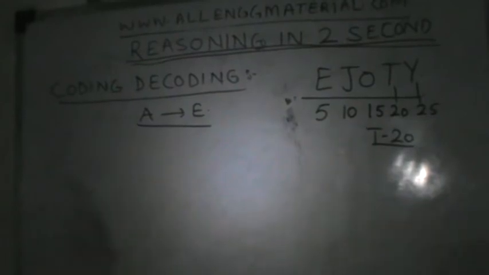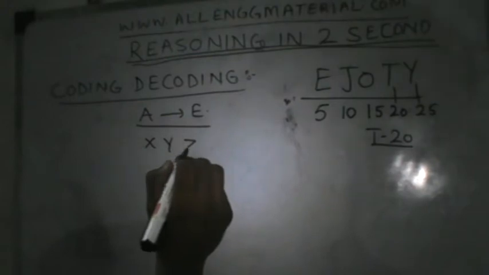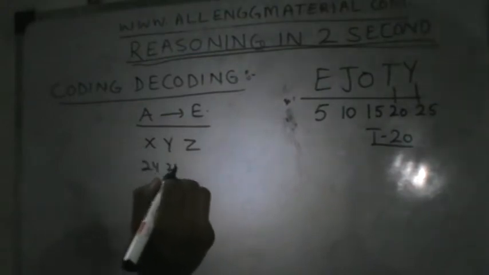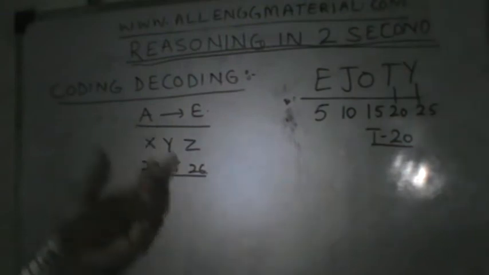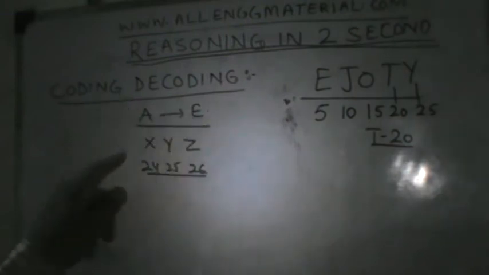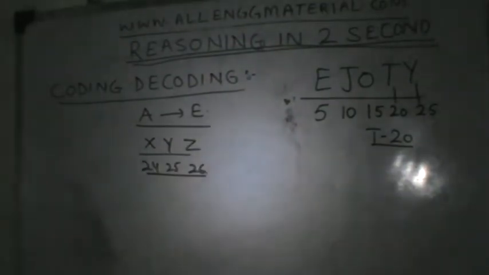It is on our lips and every time present in our mind, the positioning from A to E, 1 to 5, and X, Y, Z, that means 24, 25 and 26. So we don't need to remember the alphabets from A to E and X, Y, Z because these are already present in our mind.